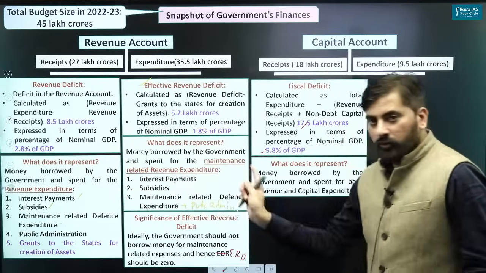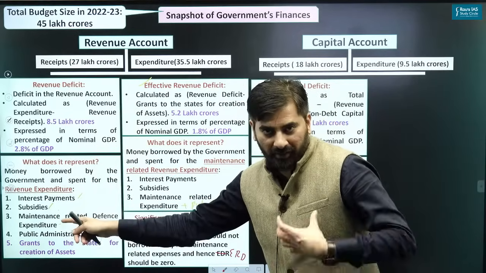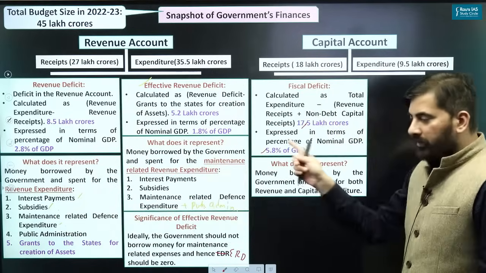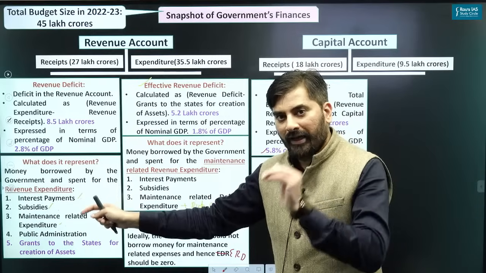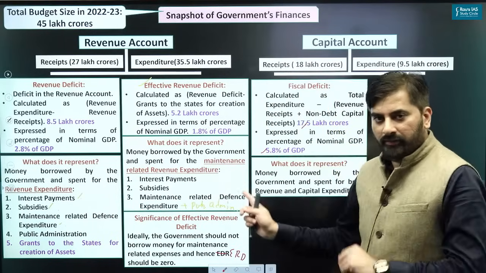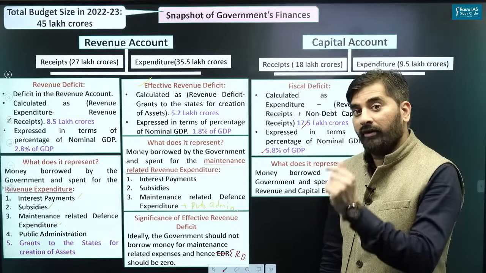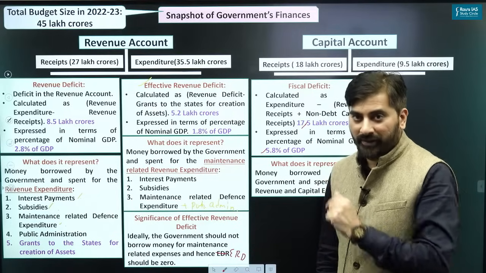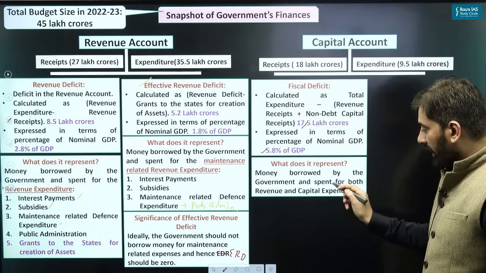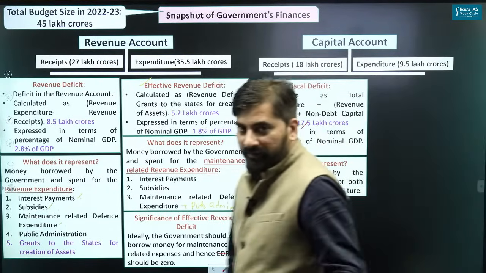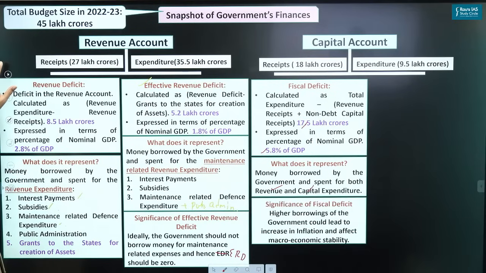Once again, 1, 2, 3. Everything means borrowing. This government has borrowed money and spent it on RE. This government has borrowed money and spent it only for maintenance related revenue expenditure. This government has borrowed money and spent it for both RE as well as CE. That's the basic difference. And we know that there should be a limit on fiscal deficit of the government because it will lead to increase in inflation and affect macroeconomic stability.